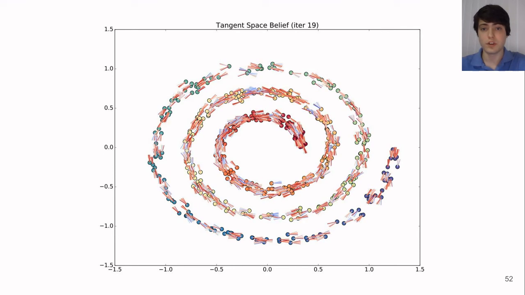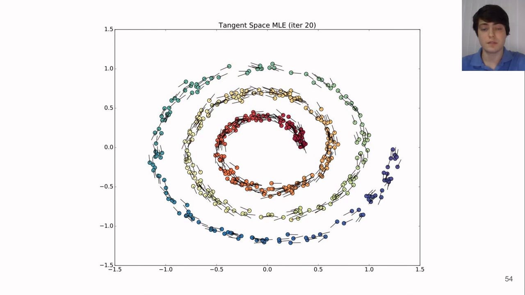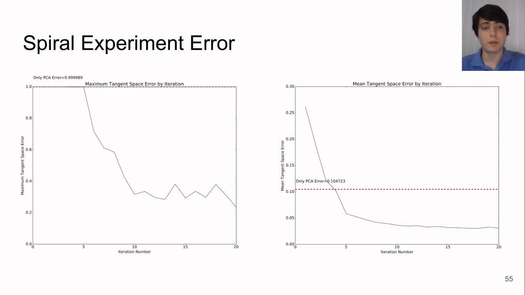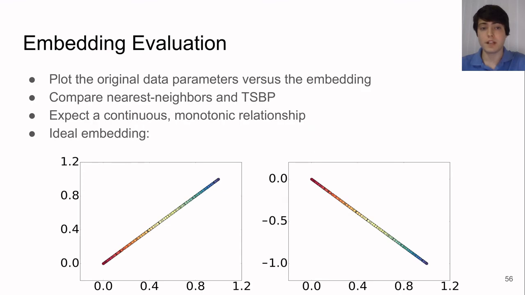Eventually, we achieve convergence, and then select the maximum likelihood estimate of each marginal distribution, and treat that as our final tangent space estimate. We can also numerically measure the error of our belief propagation algorithm by iteration. After just a few iterations, the maximum and mean error quickly improve beyond that of principal components analysis. We can also analyze the embeddings themselves.